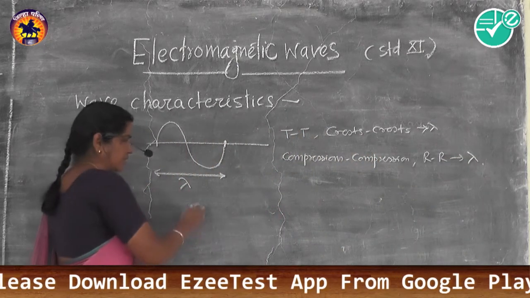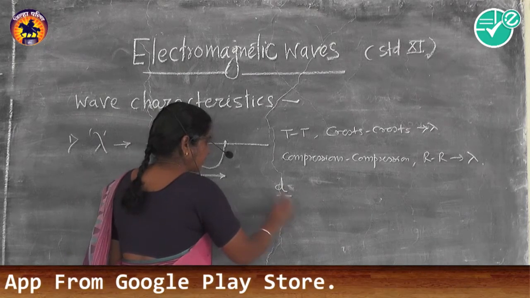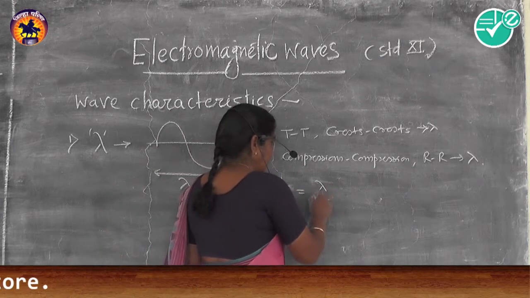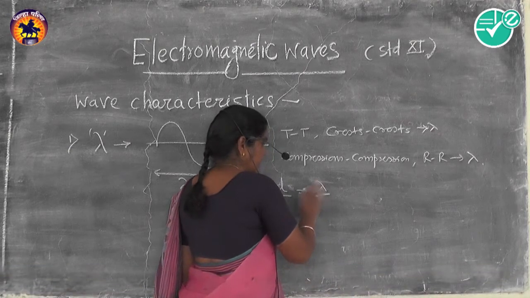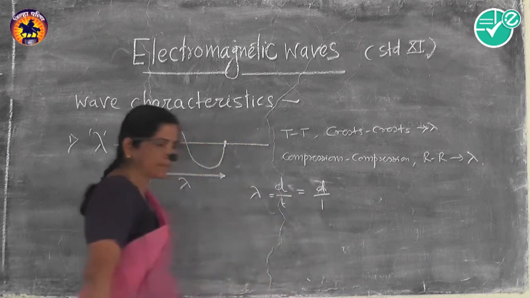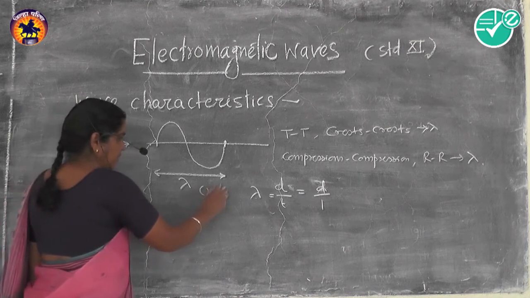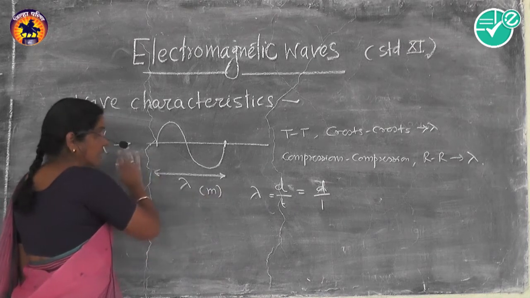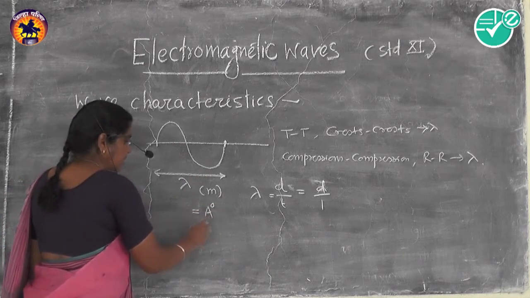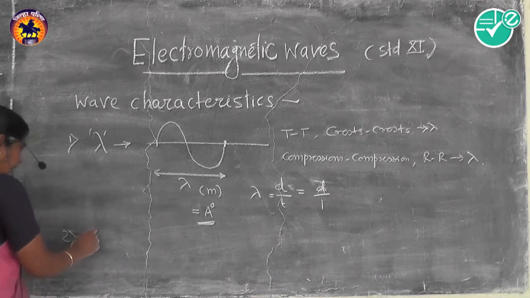Or in general we say that the distance travelled by a wave in one time period is known as wavelength, lambda. Generally distance is measured in meters, but here in electromagnetic waves especially we prefer the unit angstrom. The second one is frequency.